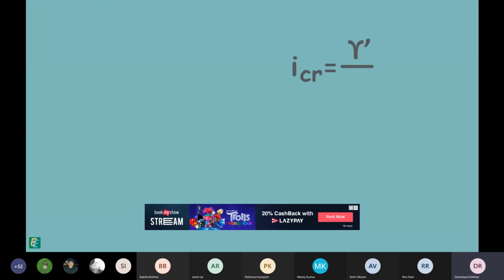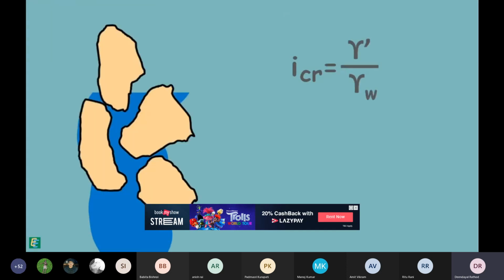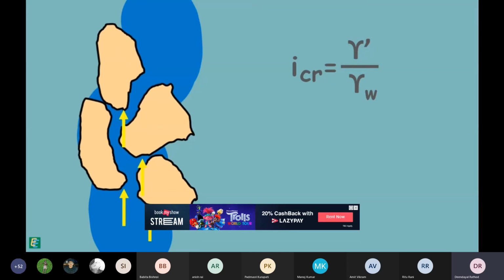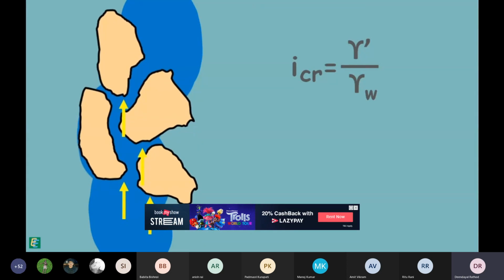When water flows in the soil in upward direction at the critical hydraulic gradient, the seepage force or drag exerted by the water on the soil particles, which pushes them up, completely balances the weight of these particles, and they seem to be suspended in the water.